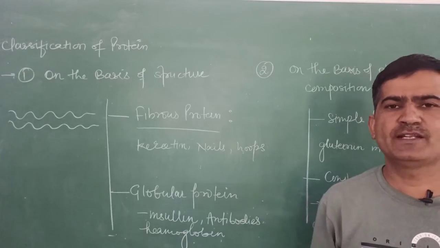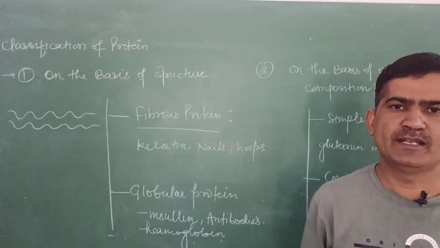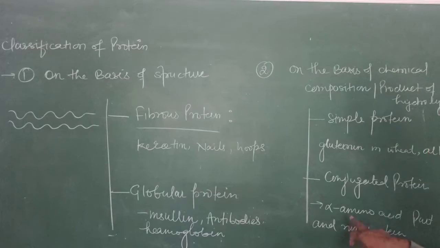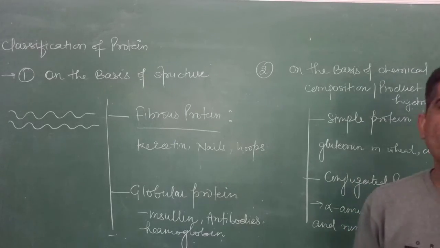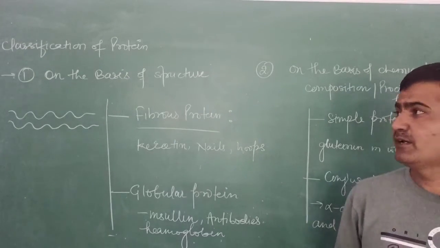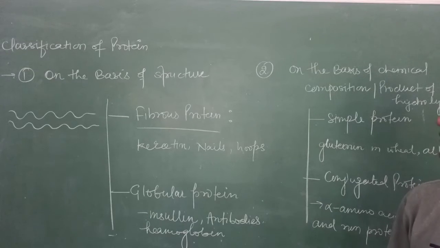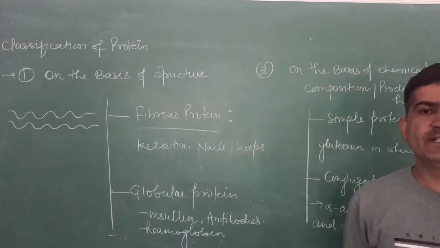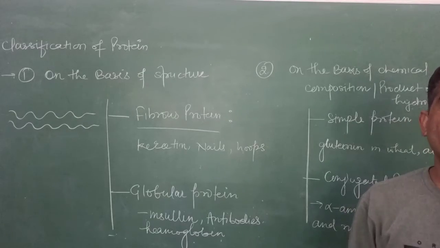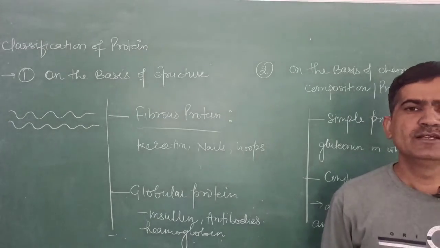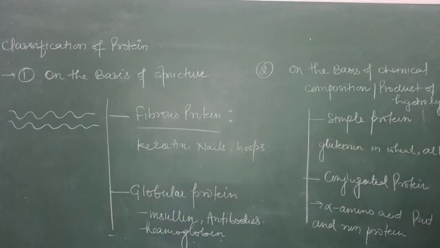These control the activity of the protein. This is all about proteins up to their classification on the basis of structure and chemical composition. Next we will study the structure of protein, the primary, secondary, tertiary and quaternary structures. We will continue the same.